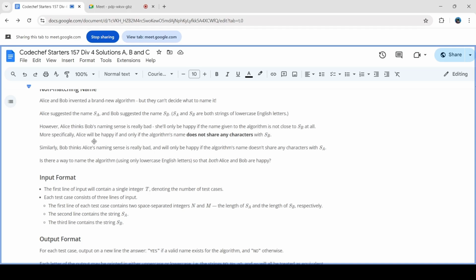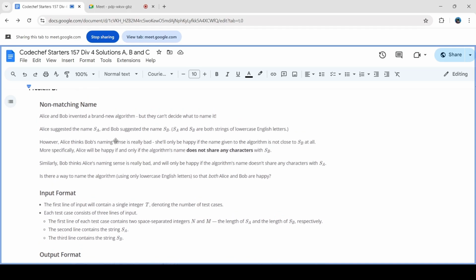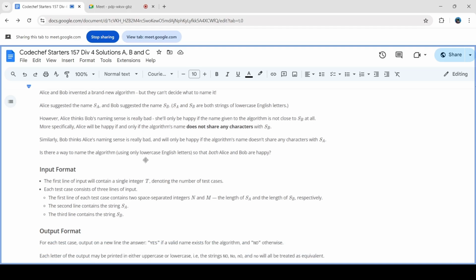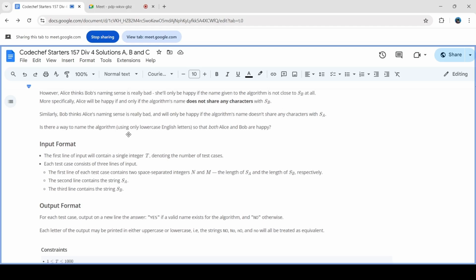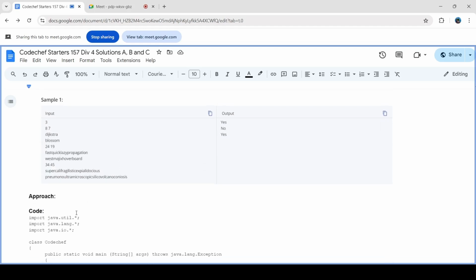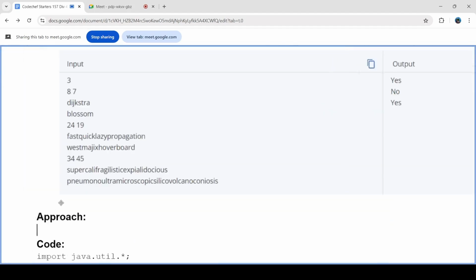More specifically, what this line says is that if any character in the algorithm's name is matching with SB, then Alice is not happy. And the next line says that if any character in the algorithm matches with Alice's name, then again Bob is not happy. So basically, the question is: is there a way to name the algorithm so that both Alice and Bob are happy? So the question here is basically based on strings.